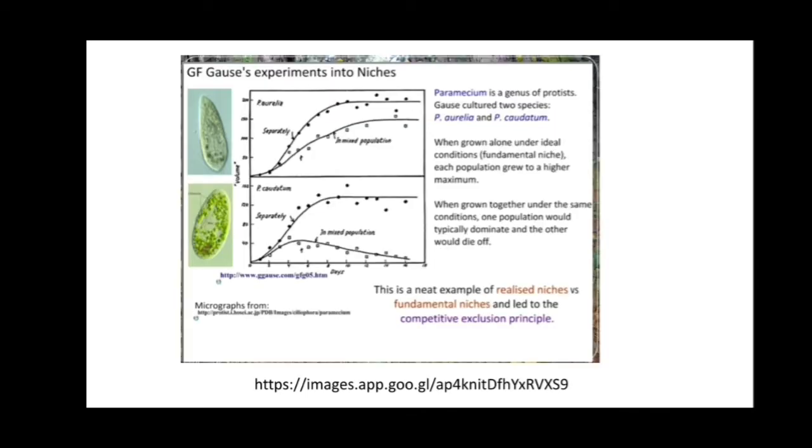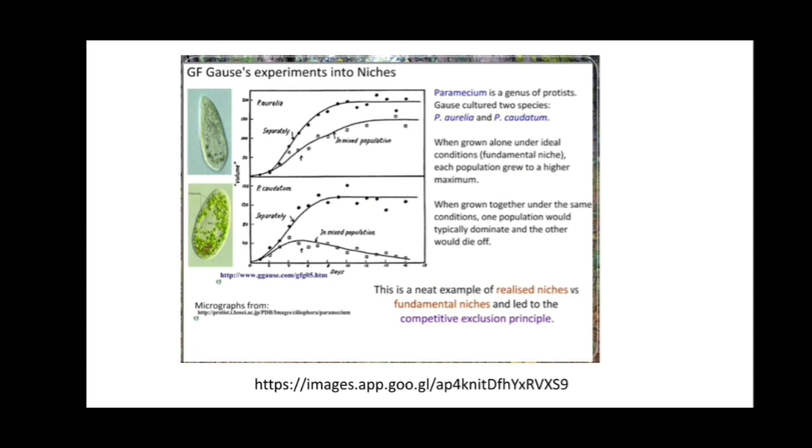Now here is Gause's experiment on niche. Gause is a scientist. What he did was grow two species of Paramecium, Paramecium aurelia and Paramecium caudatum. Paramecium is a genus of protist. Gause cultured these two species. When these two species were grown alone under ideal conditions, that is the fundamental niche, each population grew to the maximum.